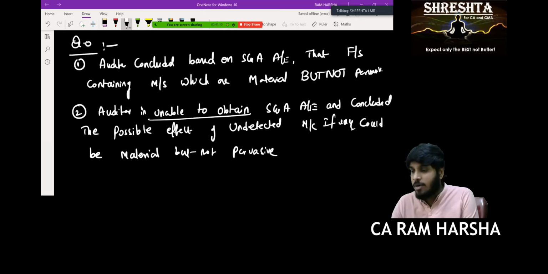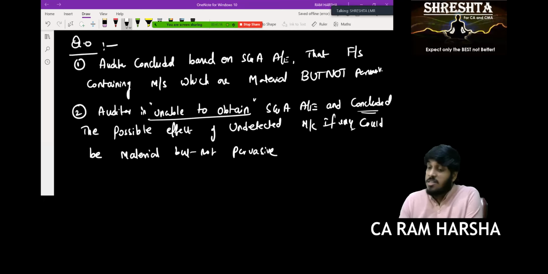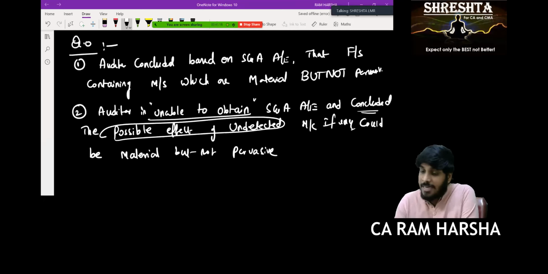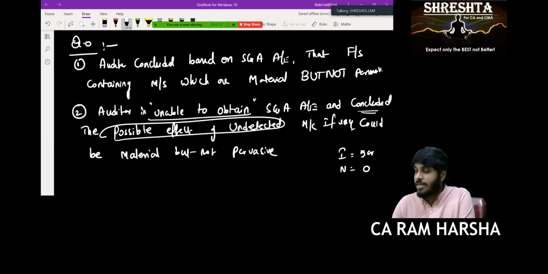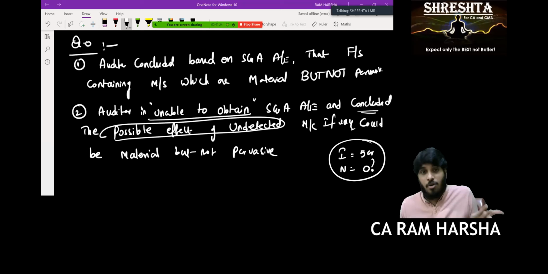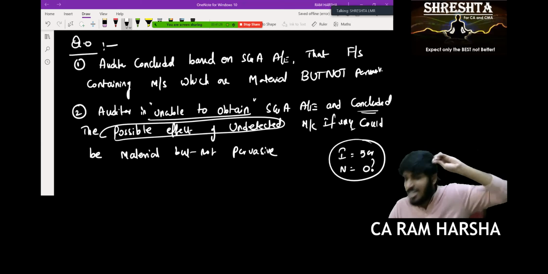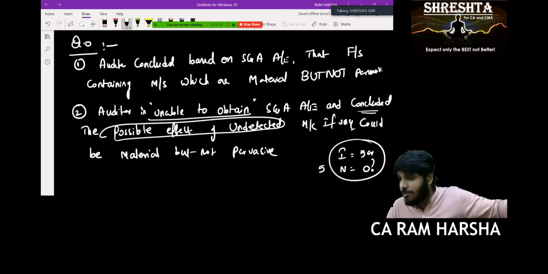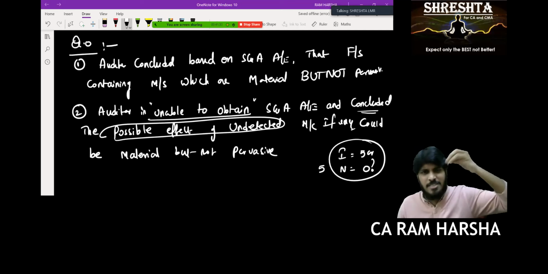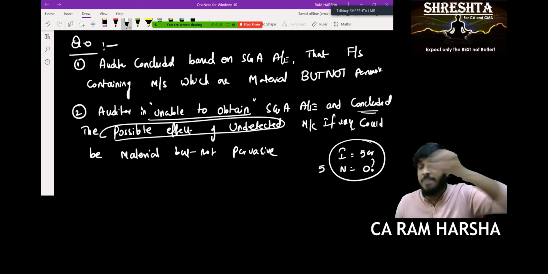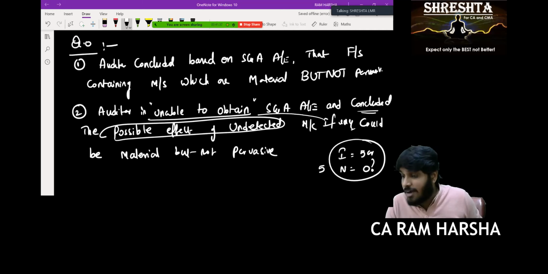The auditor is unable to obtain evidence. Okay, fine, you are unable to obtain evidence. What is the problem? Because of this, I concluded the possible effect of undetected misstatement. In our example, inventory value 5 crores, NRV working 0. I don't know. What now? If at all something goes wrong here, worst case, how much is the mistake value? 5 crores.